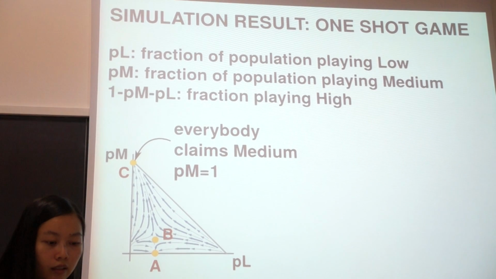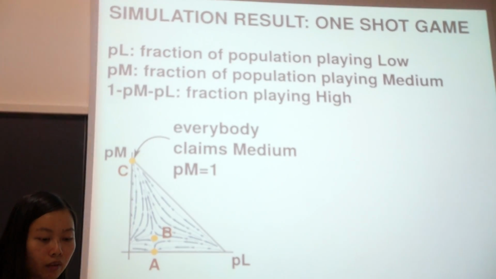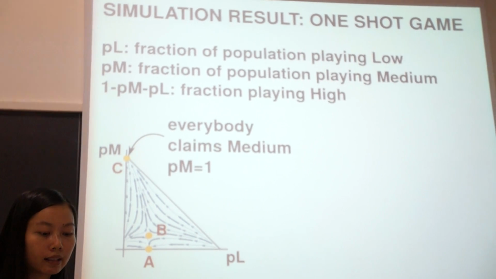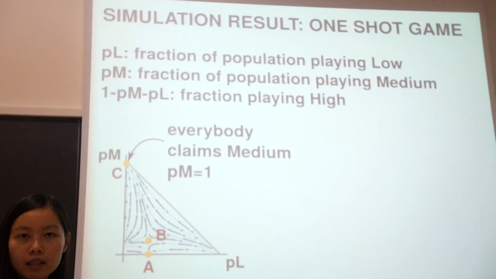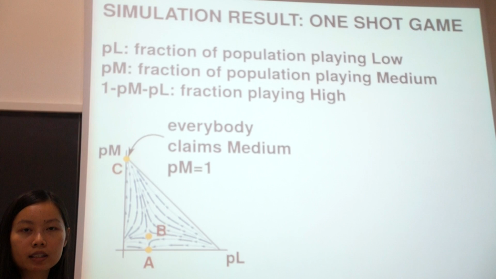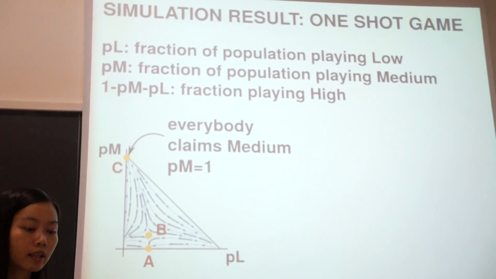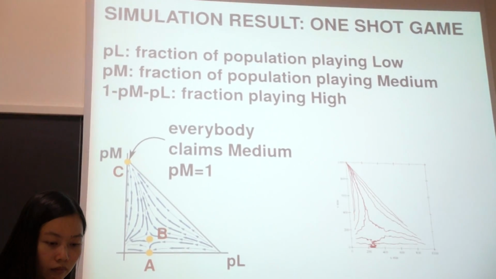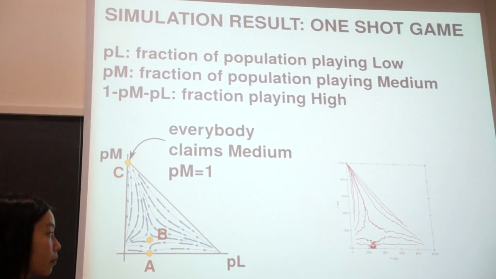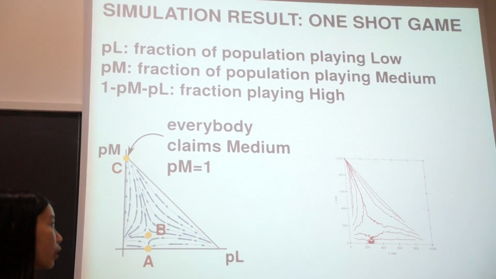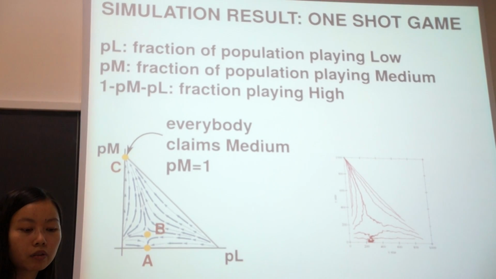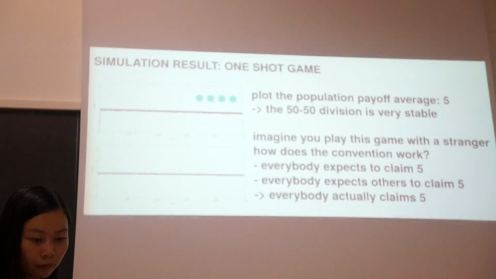And the other way around, it is impossible to escape point C by making a mistake. It requires something like 90% of the population making a mistake at the same time to escape point C's Bayesian attraction. So we say that point C, in which everybody is claiming medium, is stochastically stable. And beside that is the simulation that we ran, and it approximates the theoretical prediction quite well.